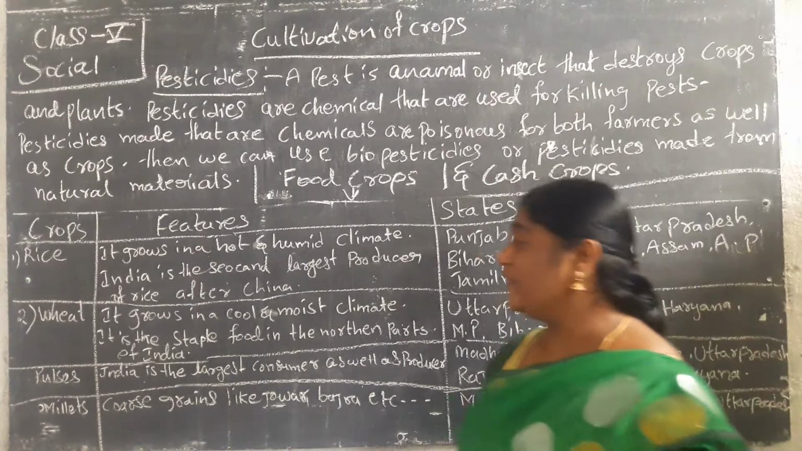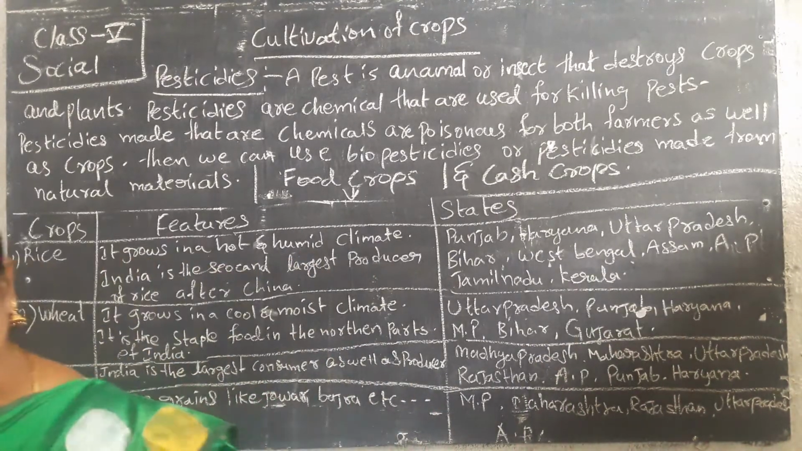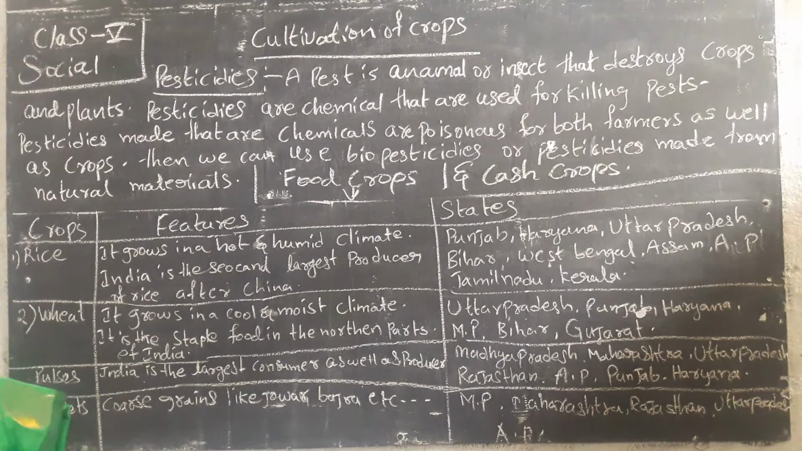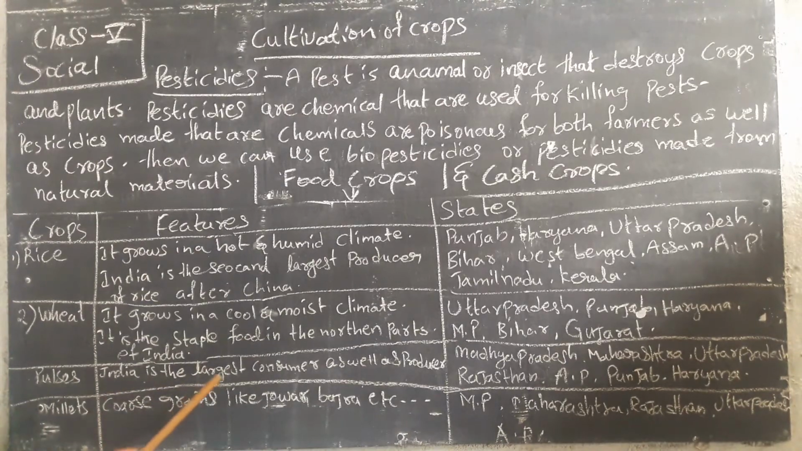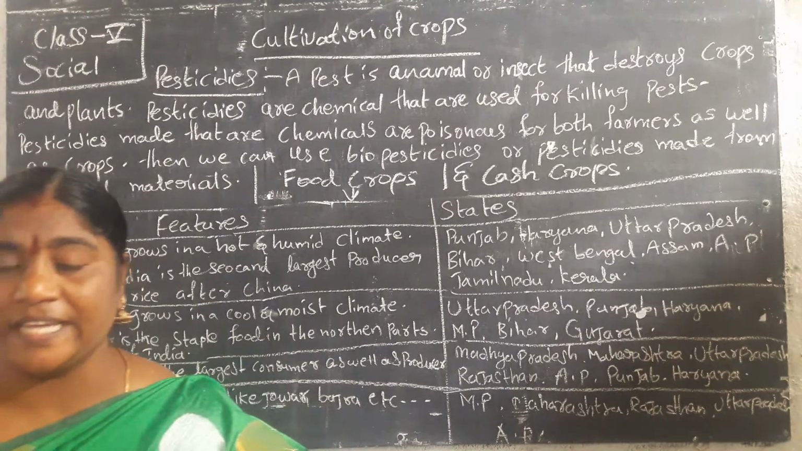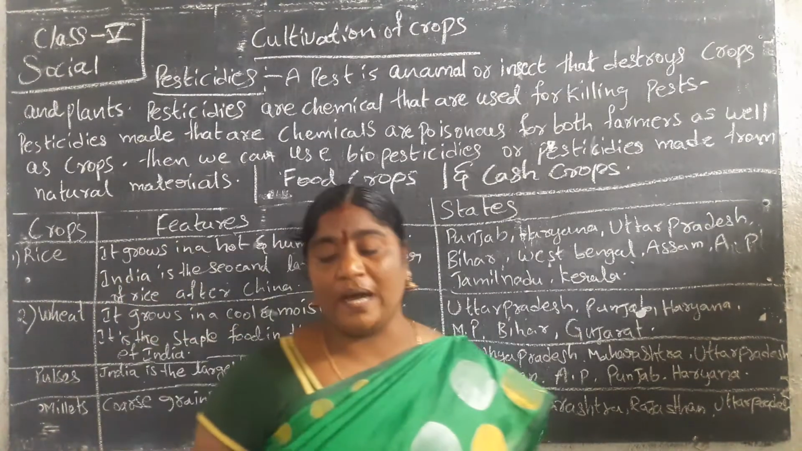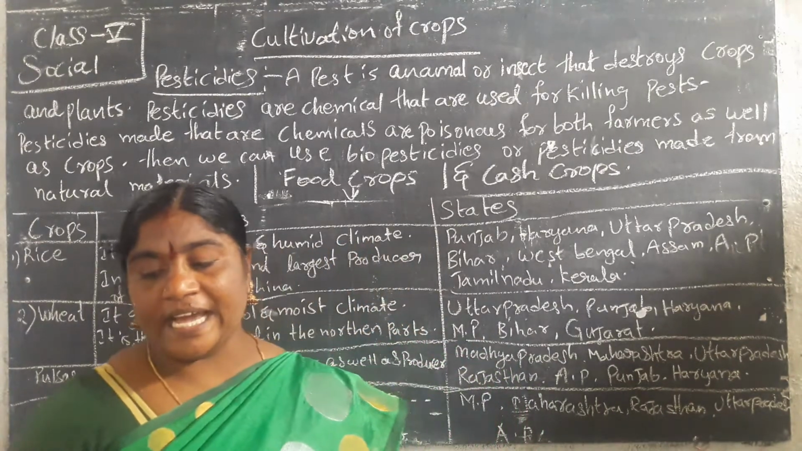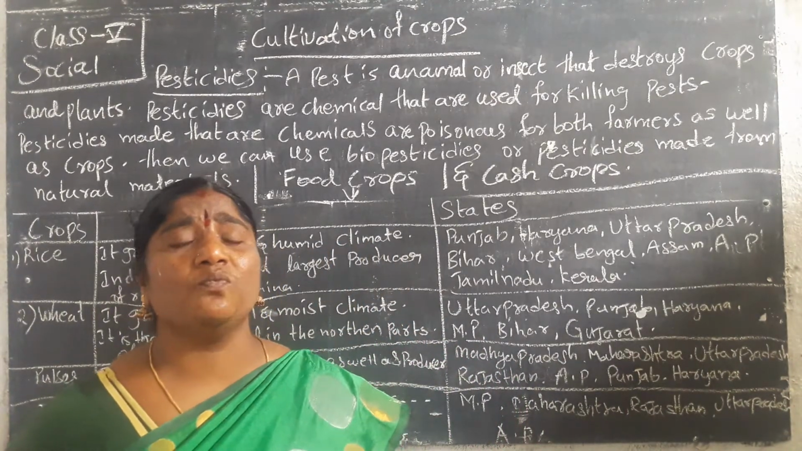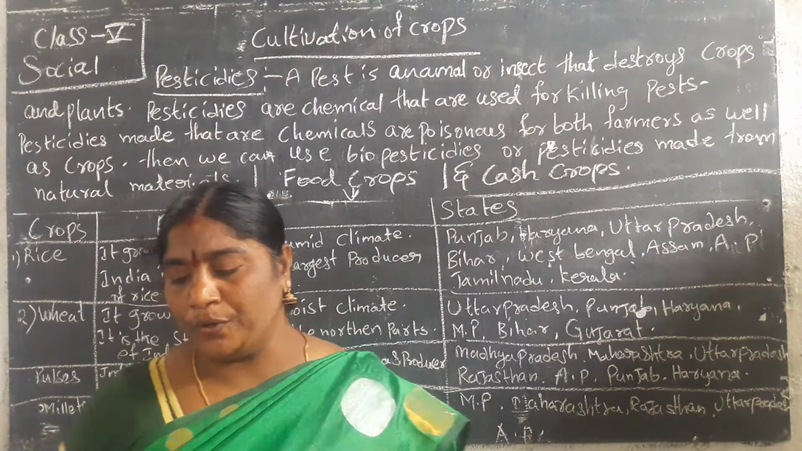Next one, the third one, is pulses. Do you know pulses? Yes, all food grains we can call pulses. India is the largest consumer as well as producer of pulses. They are rich in protein.